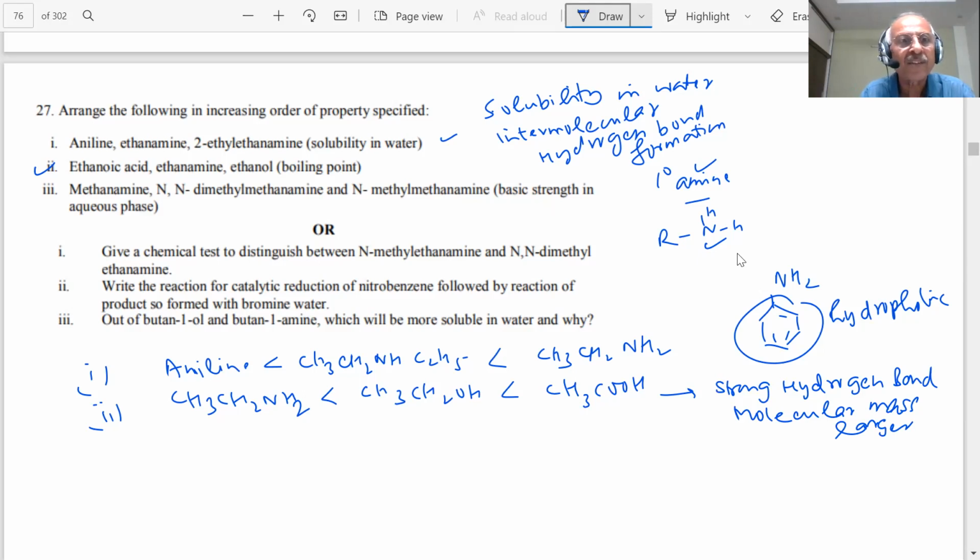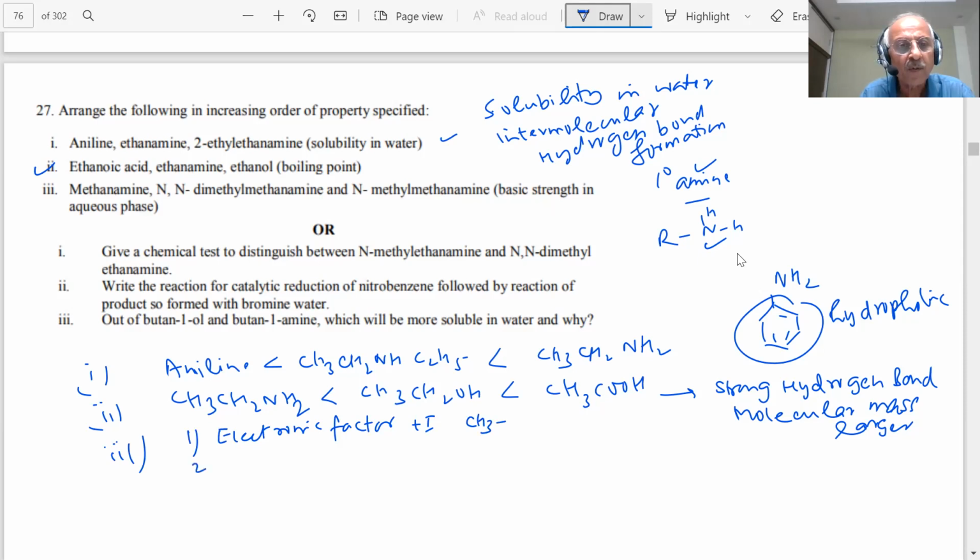Methylamine, dimethyl, basic strength: we told you in the aqueous phase there is not one factor. And this is a very important question, likely to be asked in the paper, students. What are the various factors? You have electronic factors, that is the plus I effect of the methyl R group.